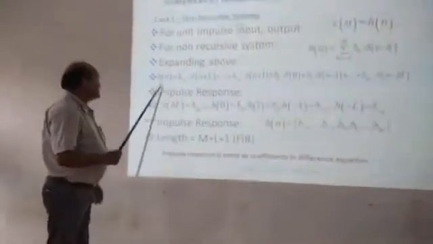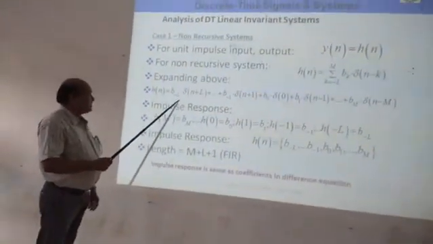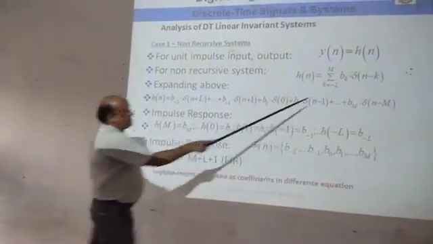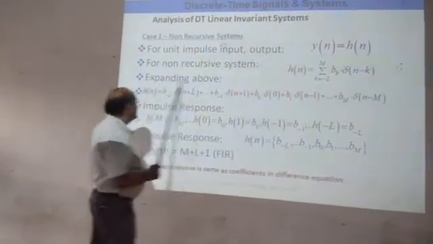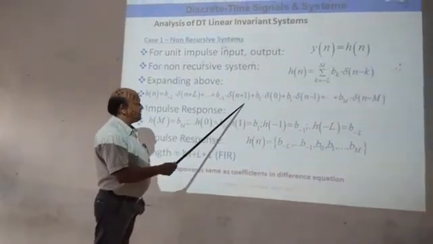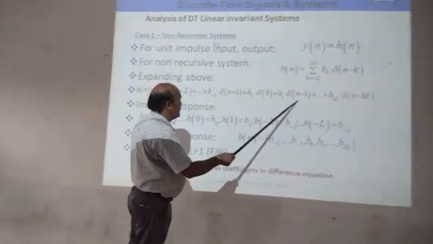Then this equation can be expanded. You can see the expanded equation is given by h of n is equal to b of minus L del of n plus L, and so on, up to b of minus 1 del of n plus 1, b naught del of n, plus b1 del of n minus 1.